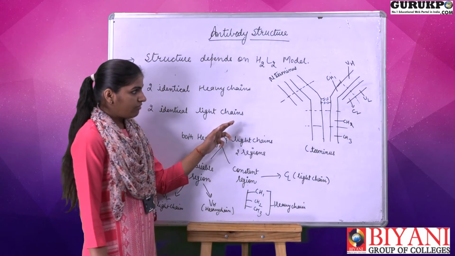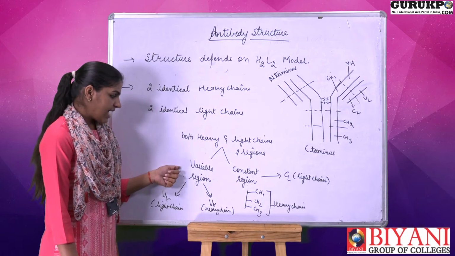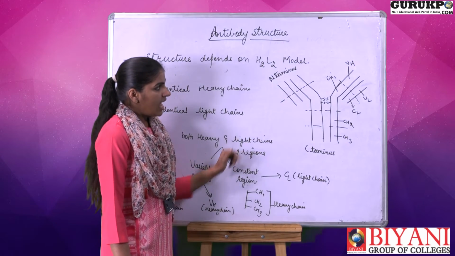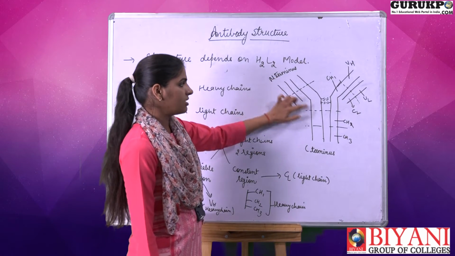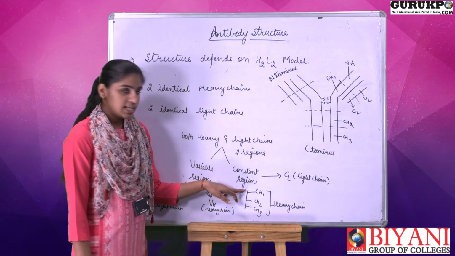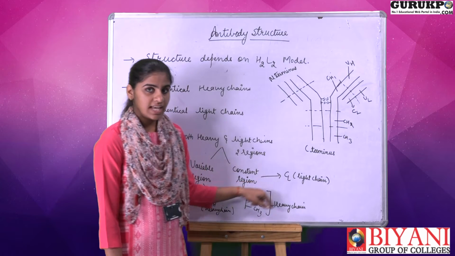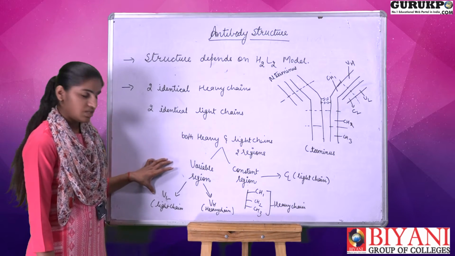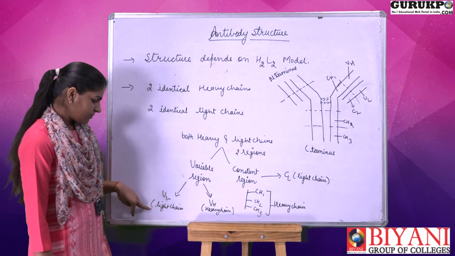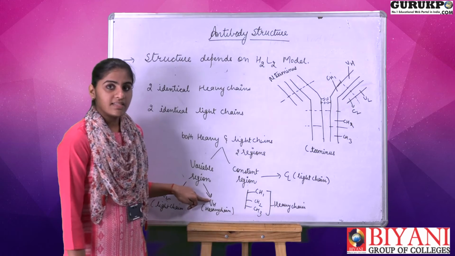According to this, the heavy or the light chain has two regions, designated as the variable region and the constant region. The light chain has only one variable region and one constant region, whereas the heavy chain has three constant regions, designated CH1, CH2 and CH3. The constant region for the light chain is CL. The variable region for the light chain is designated as VL, and for the heavy chain as VH.